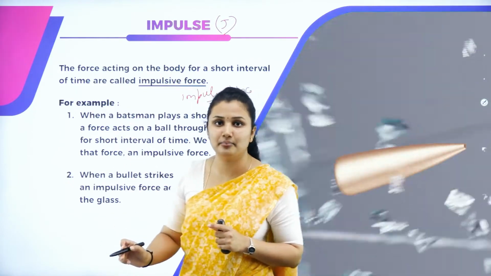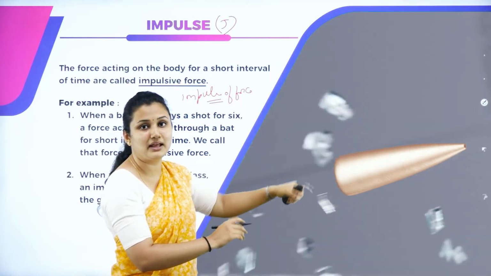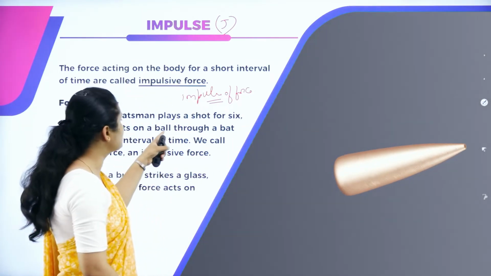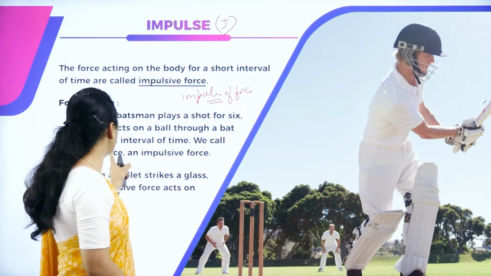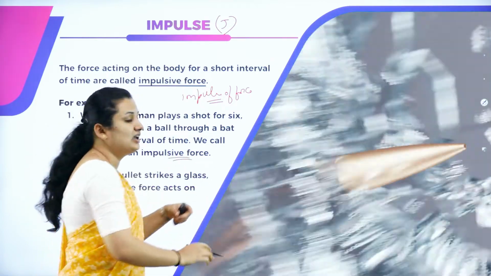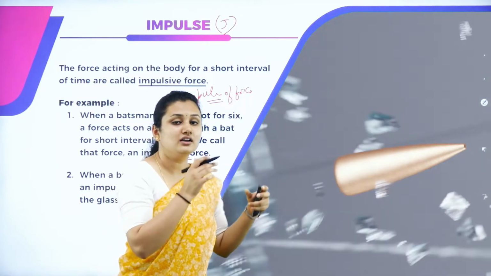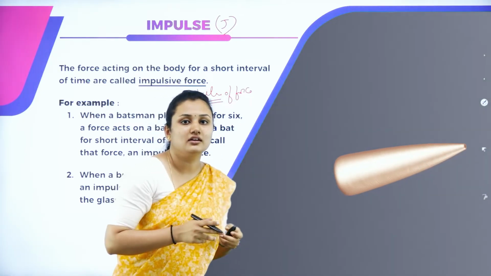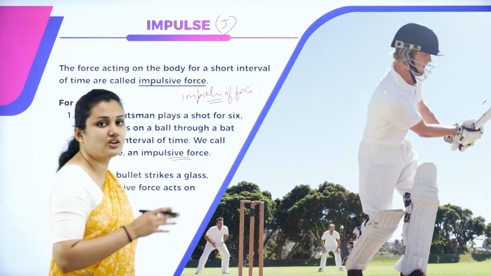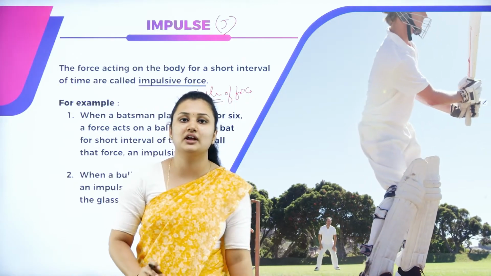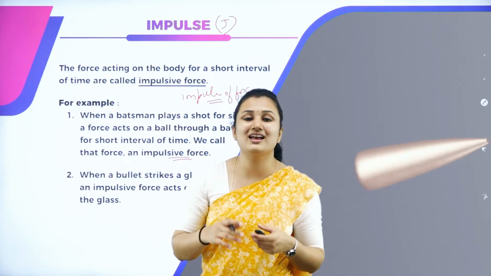Here you can see an example. When a batsman plays a shot for 6, a force acts on the ball through the bat. So, for a short interval of time, we call that force an impulsive force. You can see a video where a ball is hit by a bat and we use a gun to shoot a glass piece. When a bullet strikes a glass, impulsive force acts on the glass. Very short interval of time, large force acting on an object. So, this is what we call impulse.